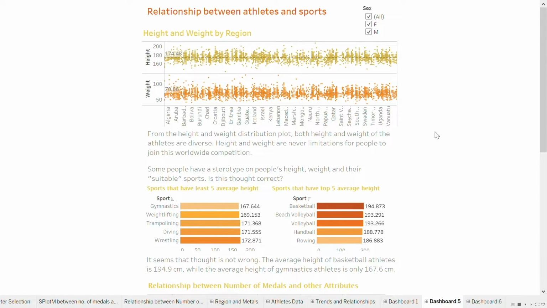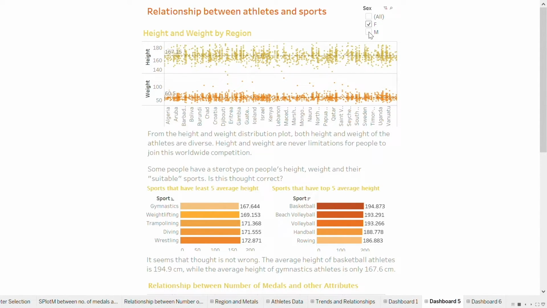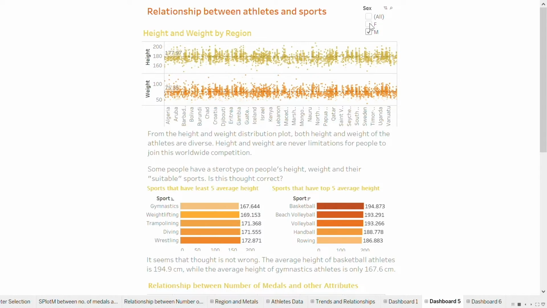Next, I'm going to talk about the relationship between athletes and sports. To explore the data about the athletes, their height and weight are visualized in this diagram. The graph shows that the height and weight of the athletes are hugely diverse, and the variety is found in all regions and both genders. The important insight here is that height and weight are not limitations in being an athlete and joining the Olympics.